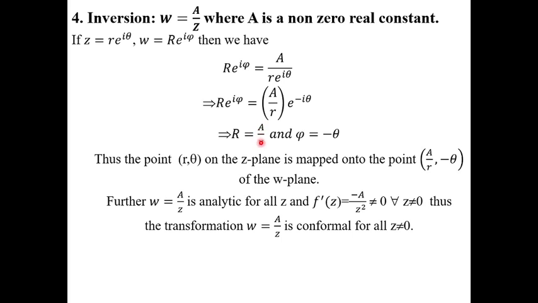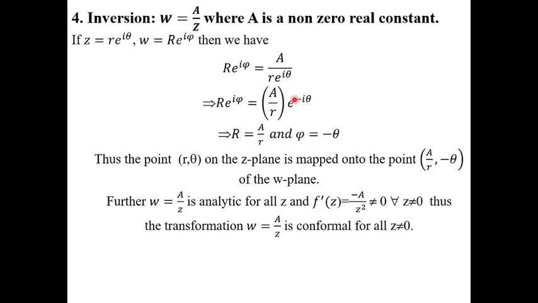Capital R is equal to A by r and phi is equal to minus theta. See here, this is the magnitude, this is the direction. A by r represents the magnitude. Modulus is nothing but magnitude. Minus theta represents the direction, that is amplitude.